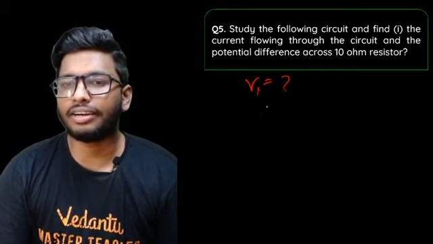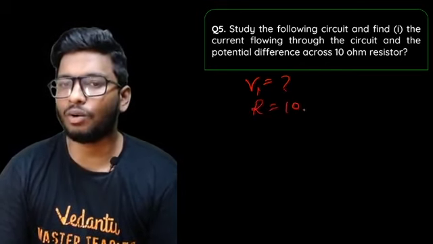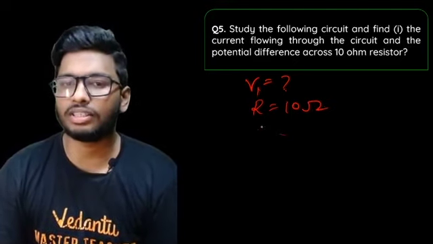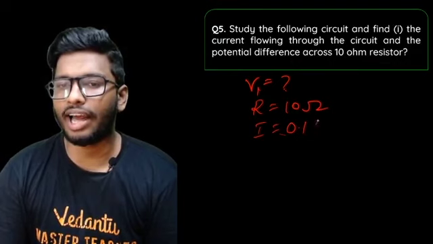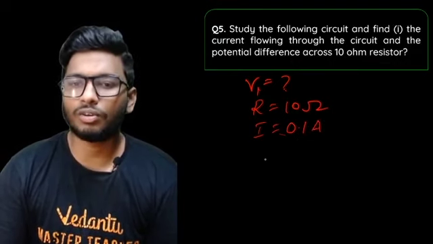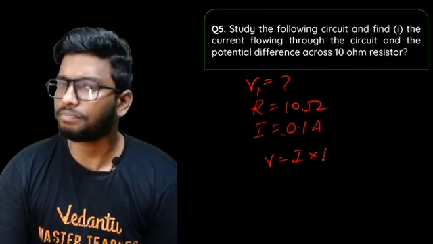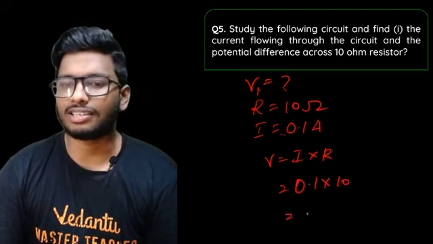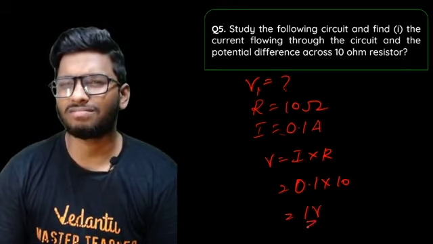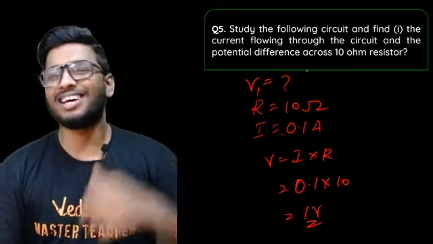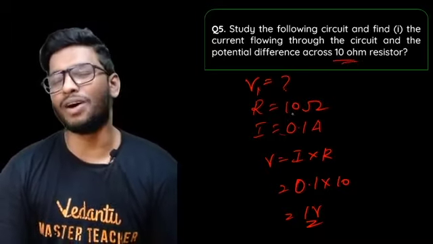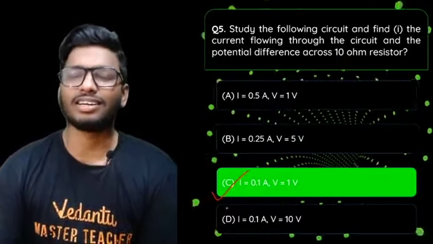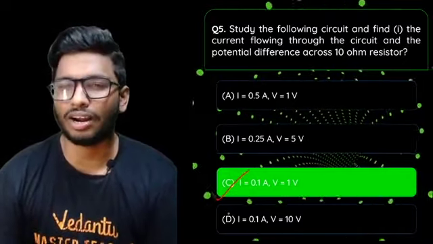I know that the resistance is given as 10 ohms. The current we've already found, because in a series connection the current is going to be the same. So I is 0.1 ampere. V is equal to I into R, that's basically 0.1 into 10. That gives me 1 volt. Simple. So the potential difference across the 10 ohm resistor would be 1 volt. The right answer to this question is option C, where the current is 0.1 ampere and the voltage is 1 volt.